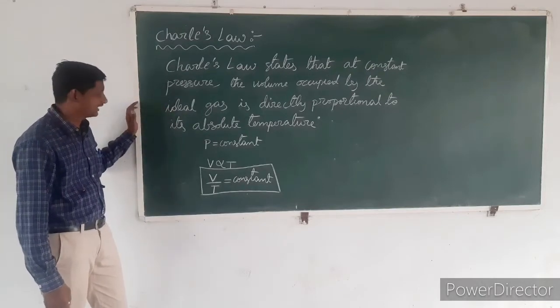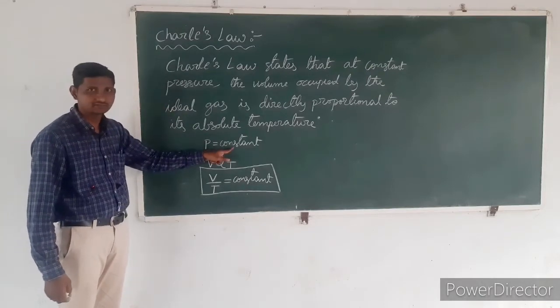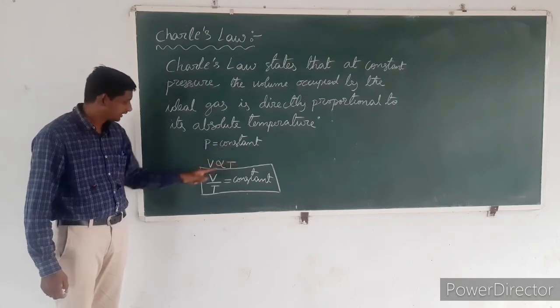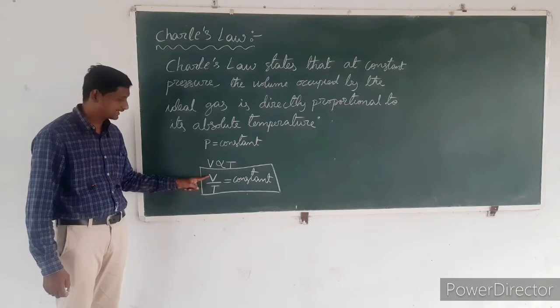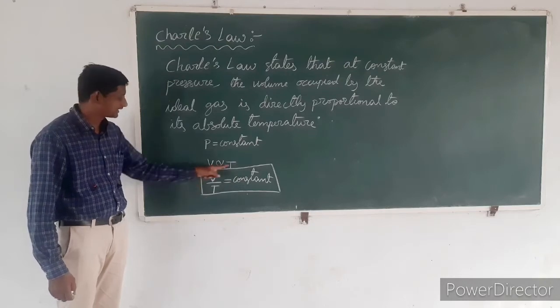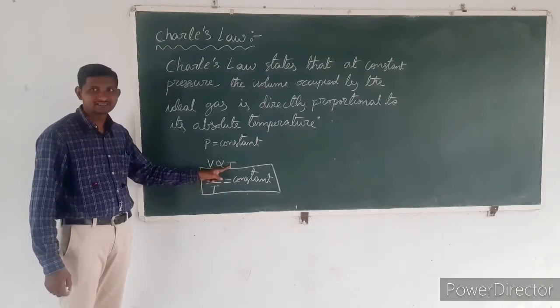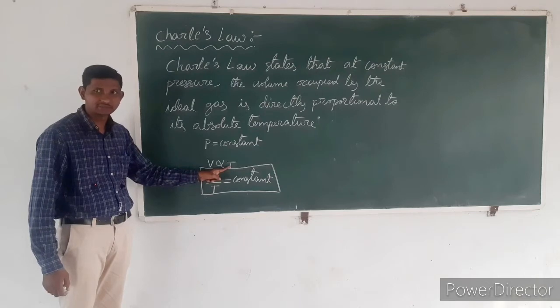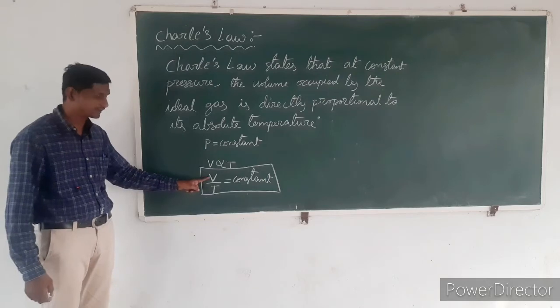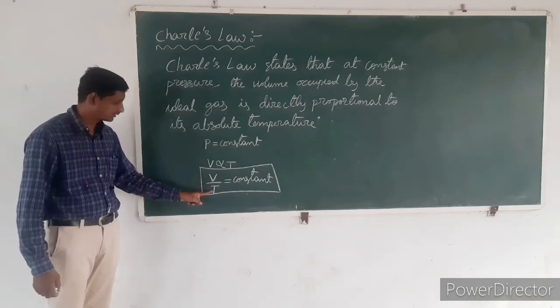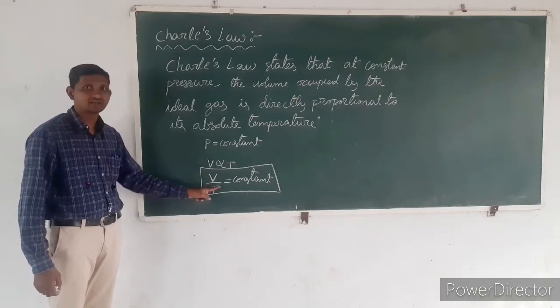According to Charles law, at constant pressure, the volume occupied by the perfect gas is directly proportional to its absolute temperature. That means the ratio between the volume occupied by the perfect gas and its absolute temperature is always constant.